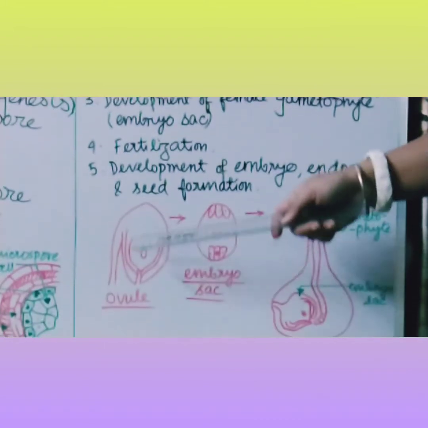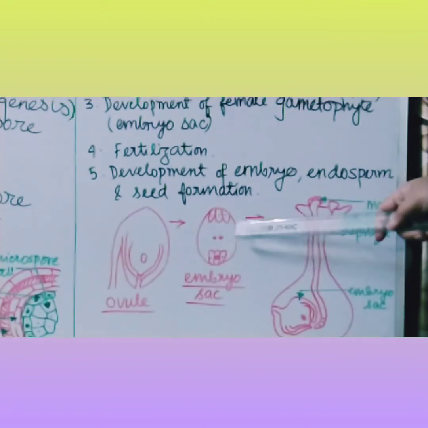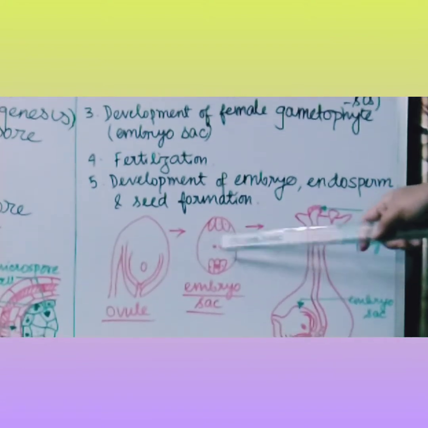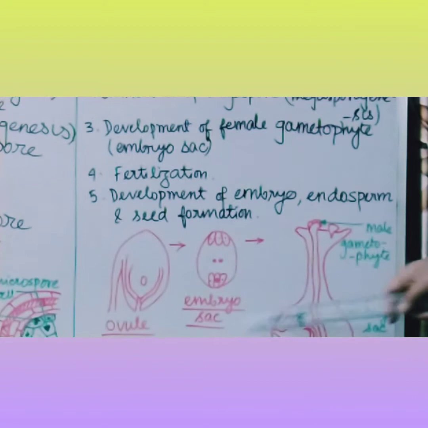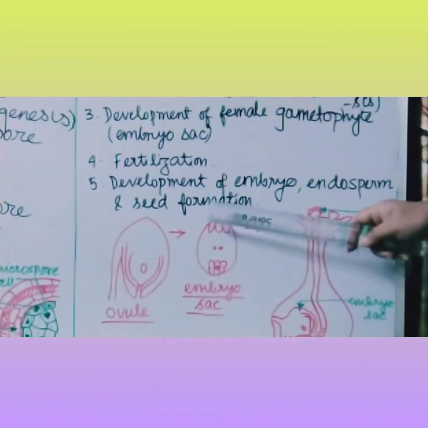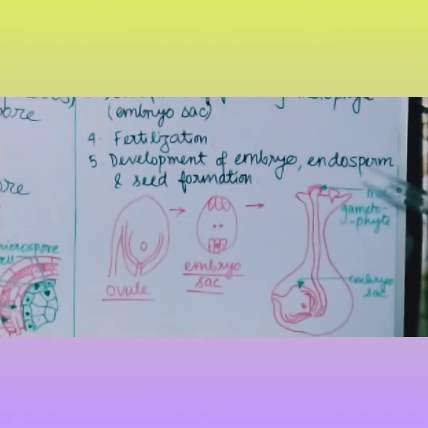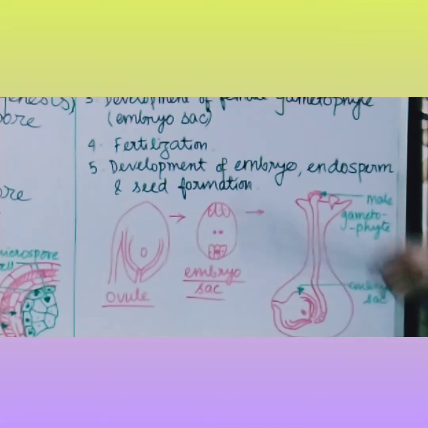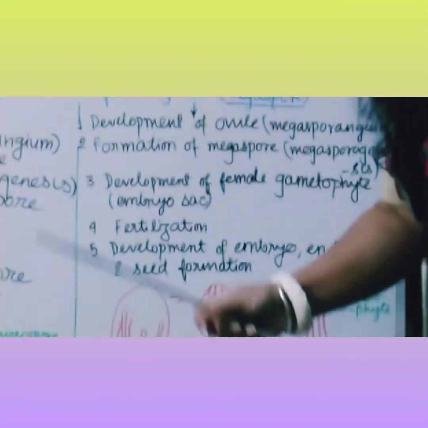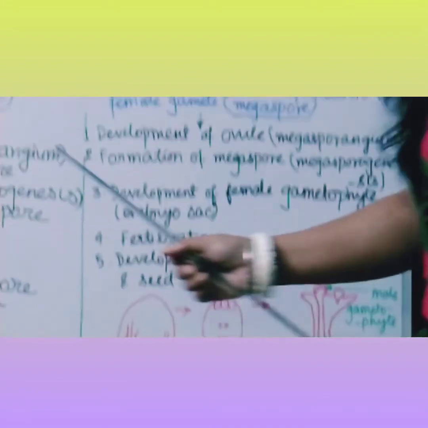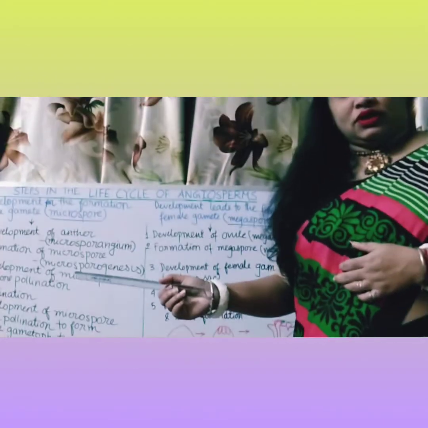This is the ovule, anatropous ovule. Inside the ovule you can see 7 cells and 8 nuclei. This structure is an embryo sac or female gametophyte. And then the fusion of male gametophyte and the female gametophyte. So this is all about whatever is there in this chapter. I have jotted it down on the board. I hope you all have noted down everything in the copy, and then step by step I will go through each and every point.